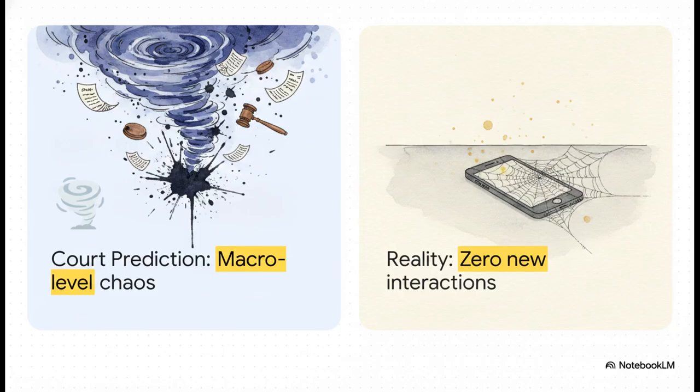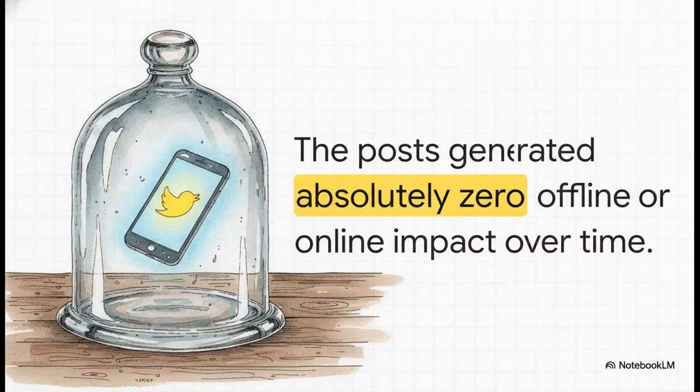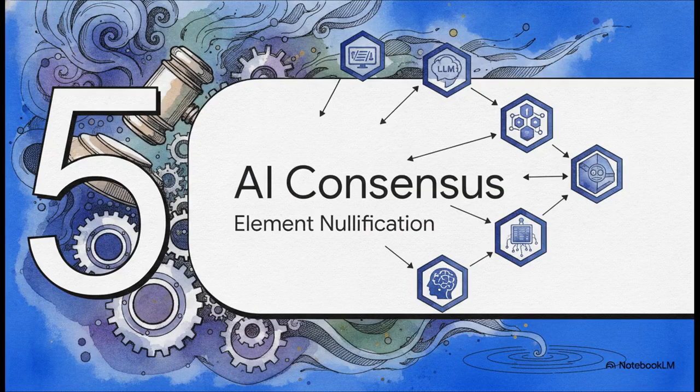It perfectly highlights this massive, glaring disconnect between the legal ruling and reality. The defense presented this as the ultimate natural experiment. This zero-effect observation serves as cold, hard empirical proof that the predicted serious chaos literally never materialized in the real world. The posts existed in a total vacuum, completely validating those complex scientific and mathematical models they presented back in Tier 1. Finally, let's wrap up with Section 5, the AI consensus and element nullification.